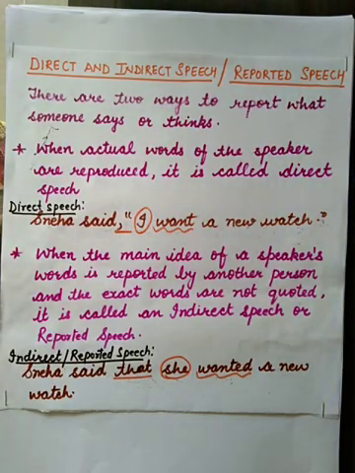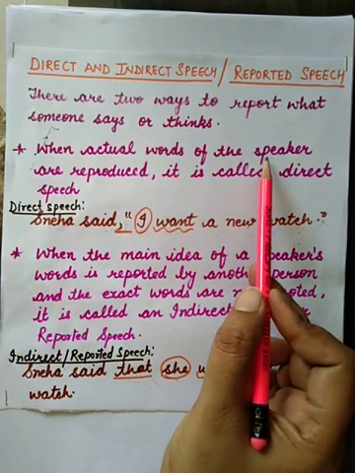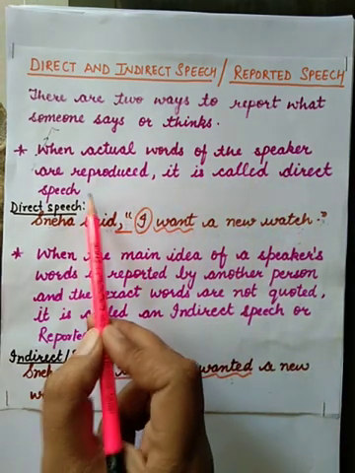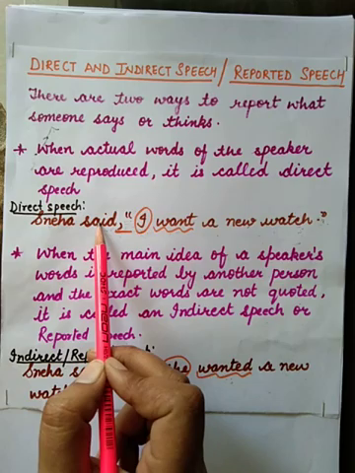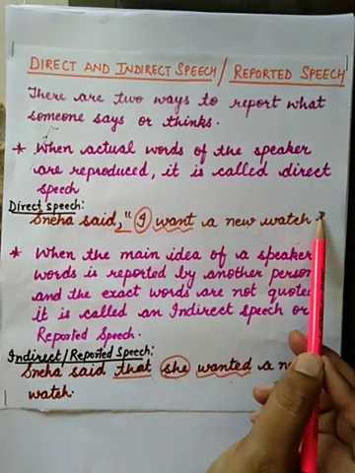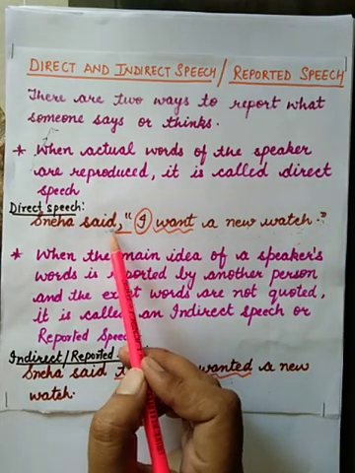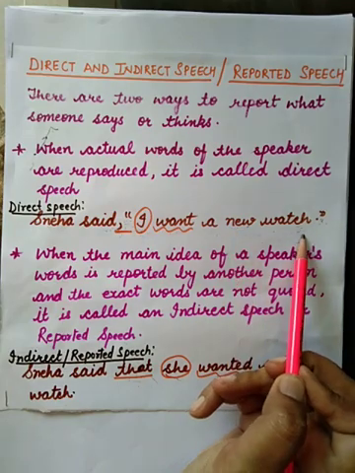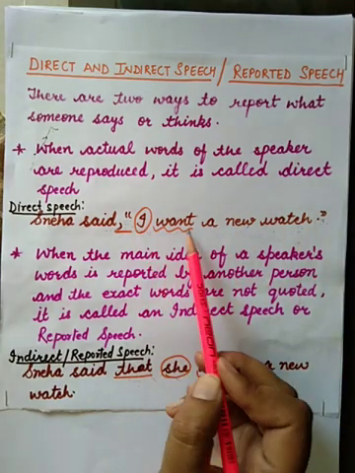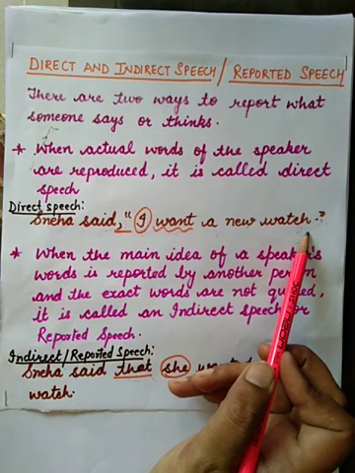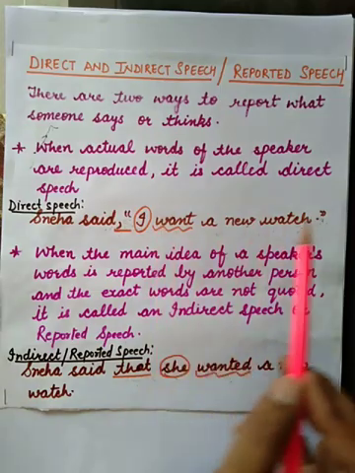There are two ways to report what someone says or thinks. When the actual words of the speaker are reproduced, it is called direct speech. This is a direct speech example. Sneha said, "I want a new watch." So what Sneha said is in inverted commas, and here we have put a comma after the reporting verb. We have not made any changes. She used the pronoun I and the tense she used, we have not changed. It is written in the same way without any change, in inverted commas.